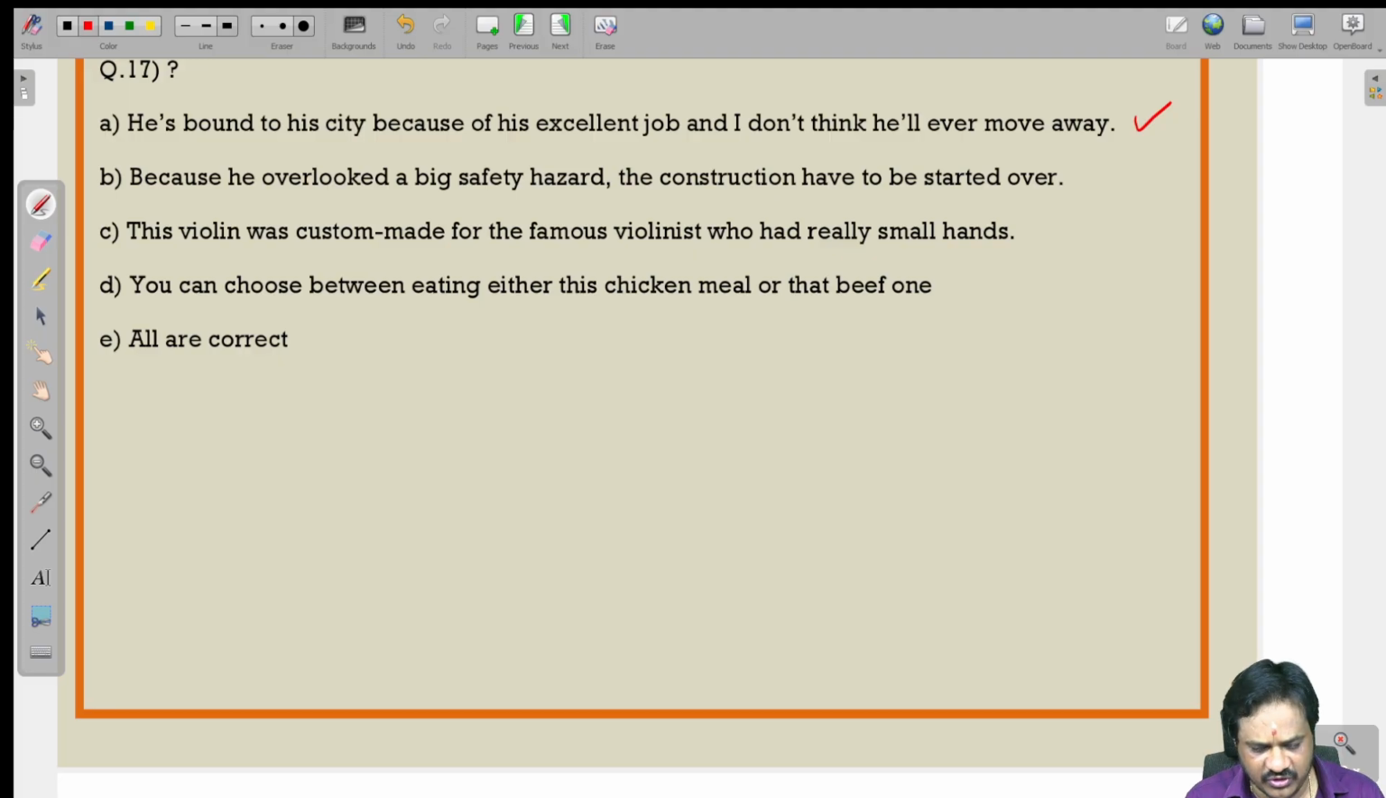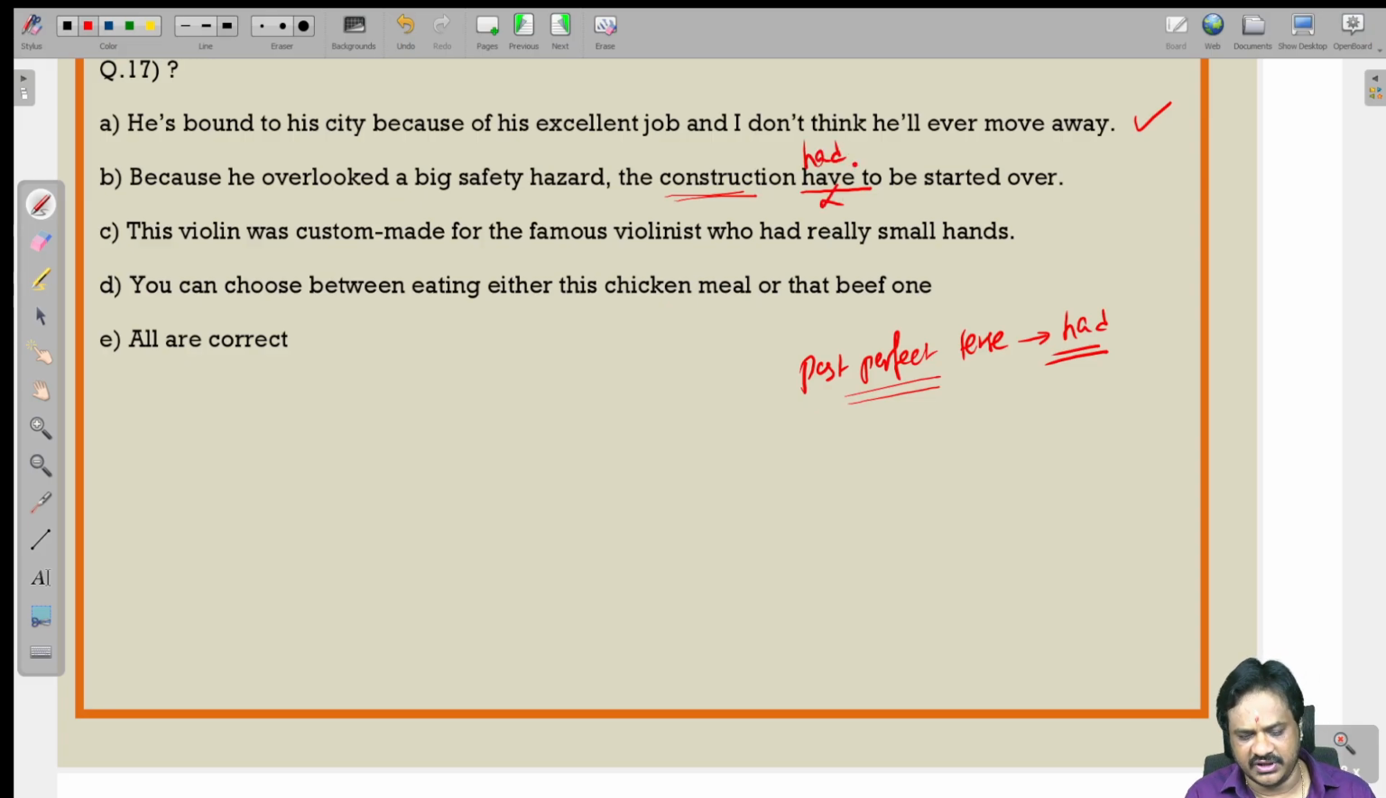Because he overlooked a big safety hazard, the construction have, here is the error. The sentence is in the past perfect tense. If the sentence is in the past perfect tense, we should use had. Construction is singular and we are talking about something that has happened in the past, so you should use the past perfect tense. So have is incorrect. The correct word should be had. Because he overlooked a big safety hazard, the construction had to be started over.